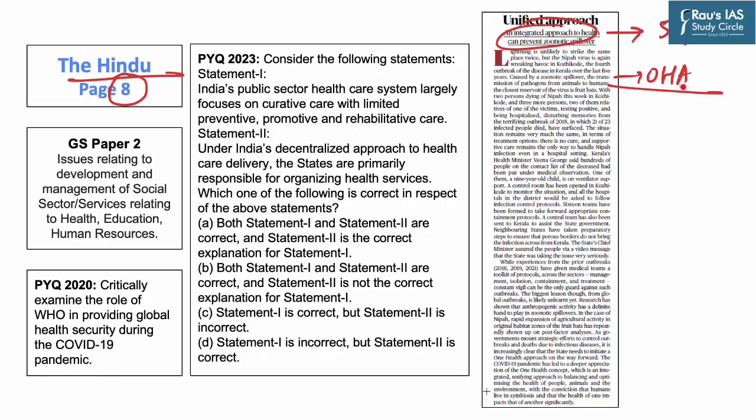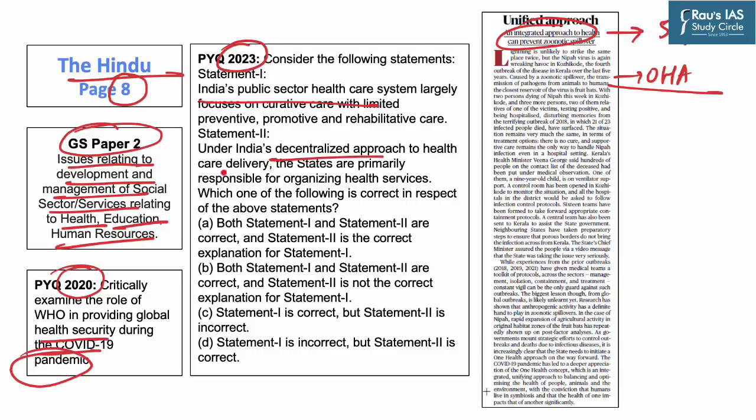Now this topic of One Health approach is important from GS Paper 2 perspective, as the syllabus highlights issues relating to development and management of social sector services relating to health, education and human resources. Further, topic of infectious diseases and COVID-19 pandemic appeared in the mains of the year 2020. Further, in the prelims of the year 2023, a question appeared on India's public healthcare system and the decentralized approach towards healthcare delivery.